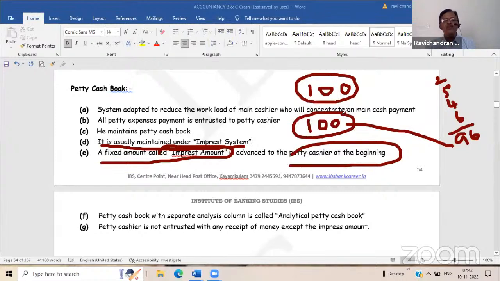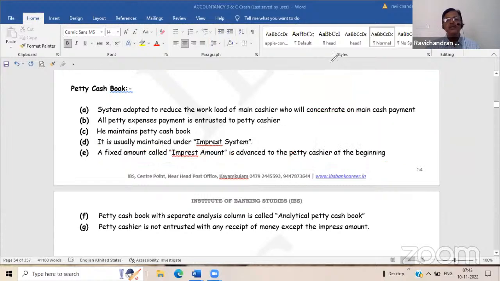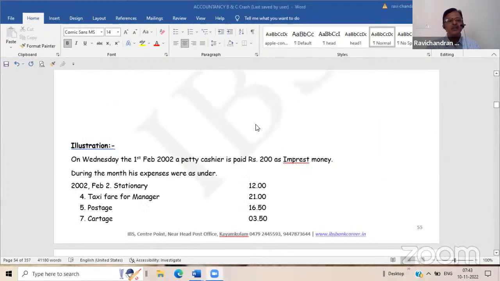At no point of time should the cash available with the petty cashier exceed this imprest value. This is the fixed amount the petty cashier can keep with him. Whenever it is reduced, suppose he has spent 96 rupees out of this, immediately this amount will be pumped into his cash box, and it will be reinstated to 100 rupees. This is known as the imprest system of petty cash book. There is only one possible question from this particular portion.